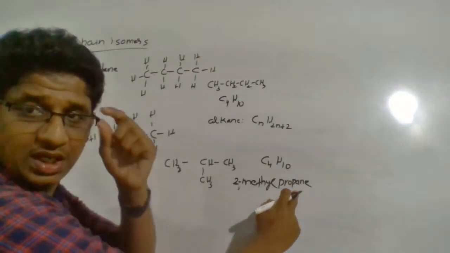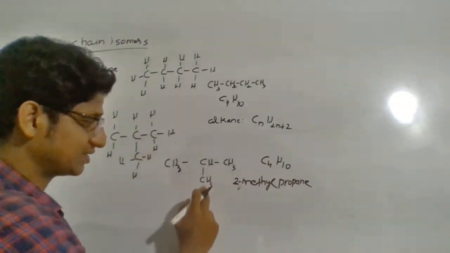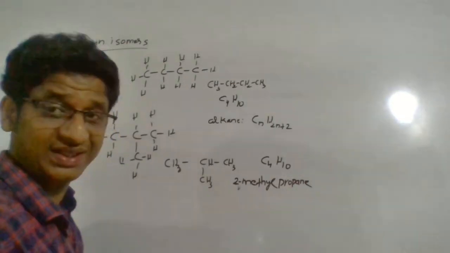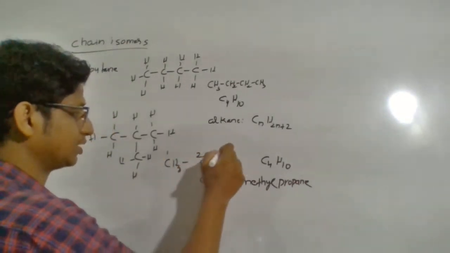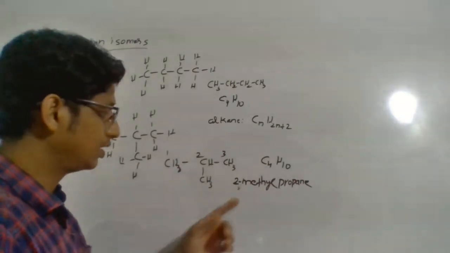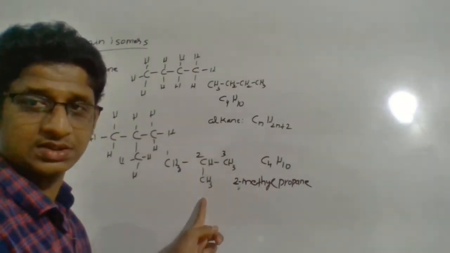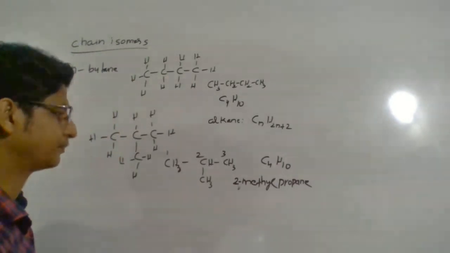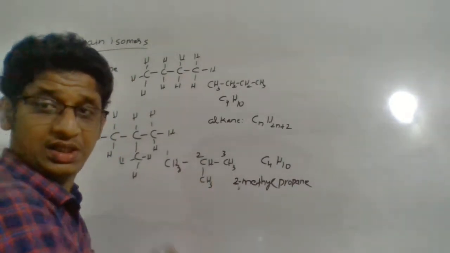Because the longest chain is a 3 carbon chain, my root name is prop. N stands for carbon-carbon single bond. There is a branch on the second carbon, a 1 carbon branch, so this is 2-methyl. If you number it 1, 2, 3, on the second carbon you will see a methyl branch. So this is 2-methylpropane. That's all about the other compound.